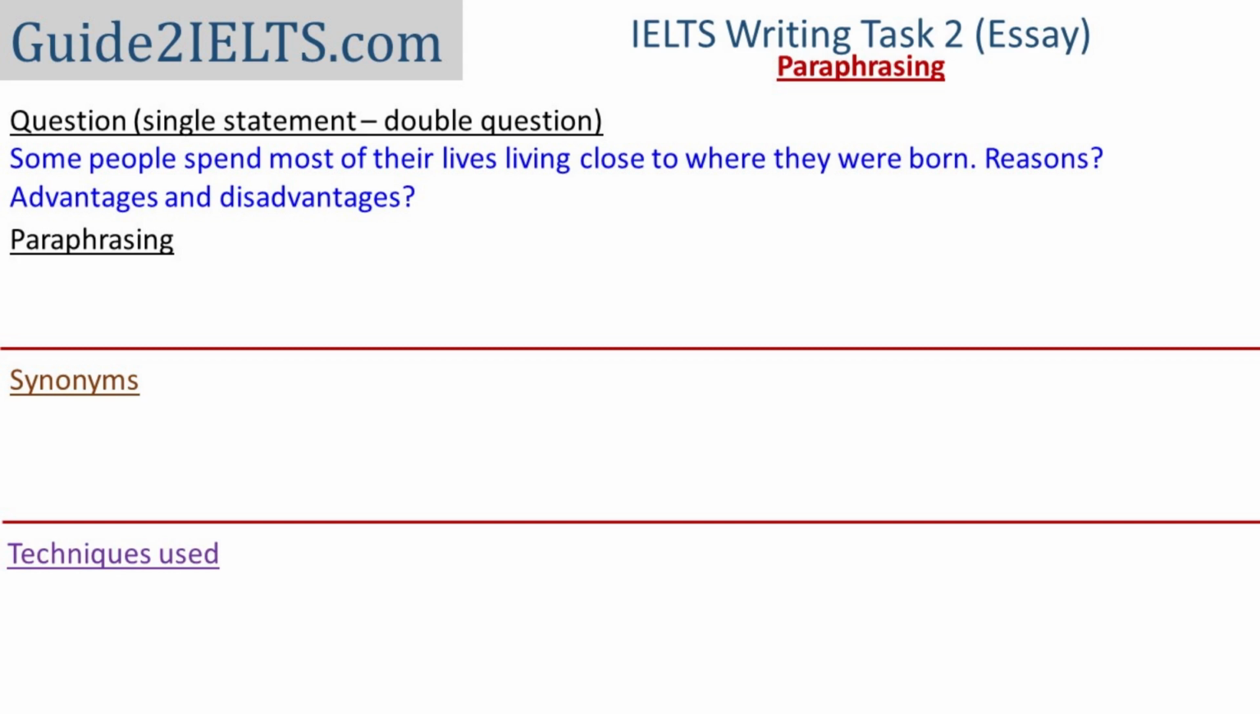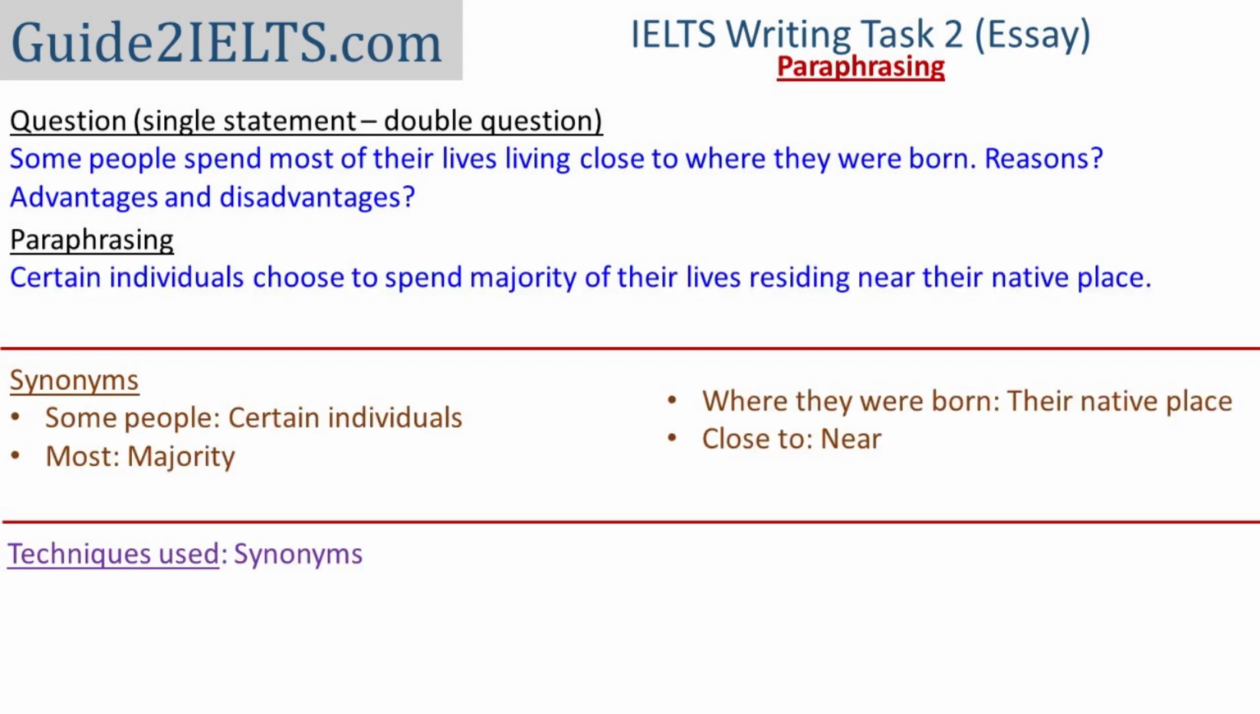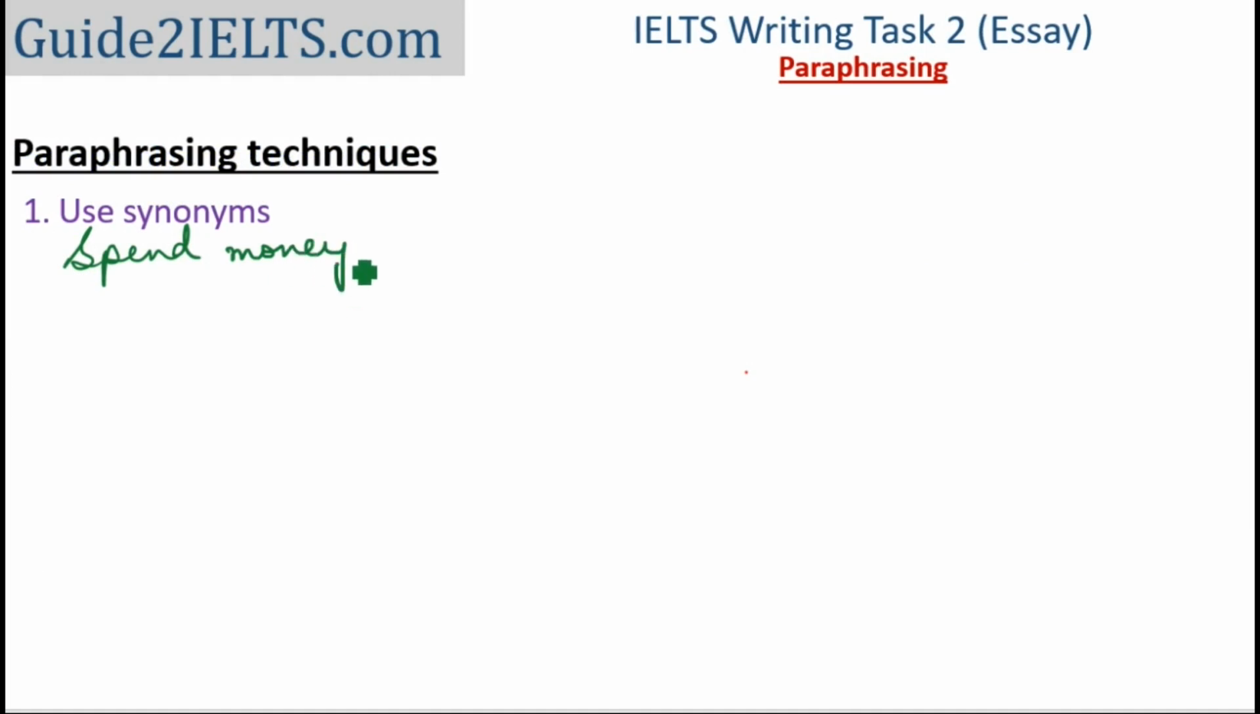And since the only paraphrasing technique I'm using here is use of synonyms, I'll change it to certain individuals choose to spend majority of their lives residing near their native place. There are some words I have not changed. Let's look at spend. If I'm using the word spend in the context of spending money, I could replace it with use the money to buy. For example, instead of saying, youngsters spend money on gadgets, I could say, youngsters use the money to buy gadgets.